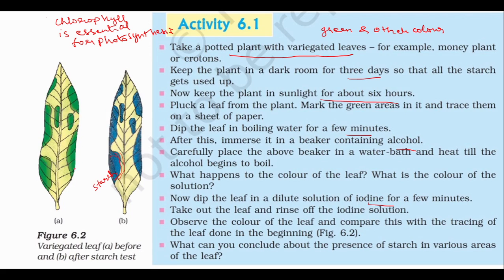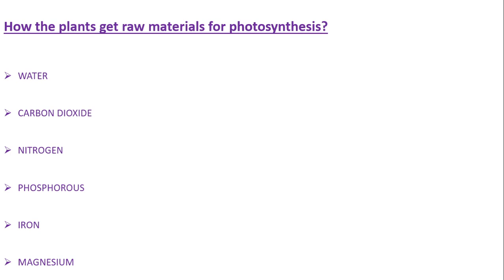You can see that before boiling the leaf, there was green color here. What is that? Chlorophyll is present there. So you can understand starch is present only in the areas wherever chlorophyll was present. So what you can conclude now: chlorophyll is essential for photosynthesis.